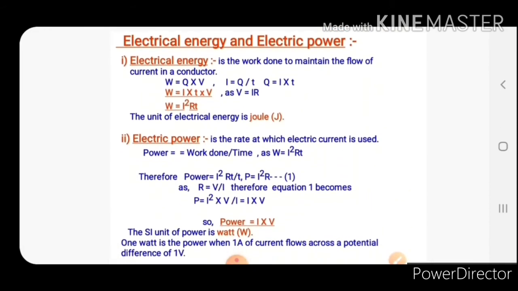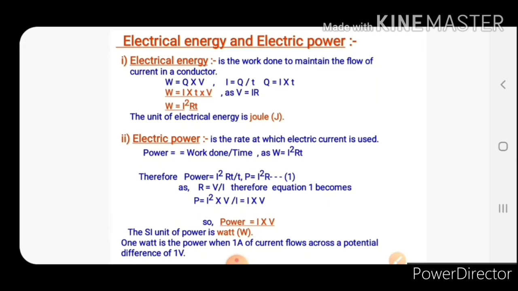Now, electrical energy and electric power. Electrical energy is the work done to maintain the flow of current in a conductor. Now W is equal to V into Q. It is the multiplication of potential difference and charge through a conductor.